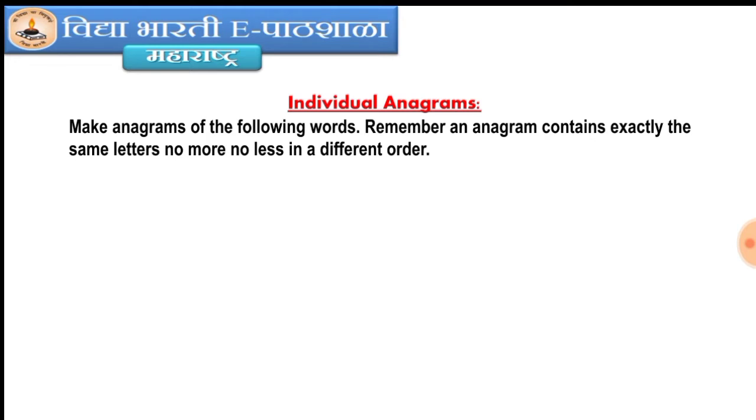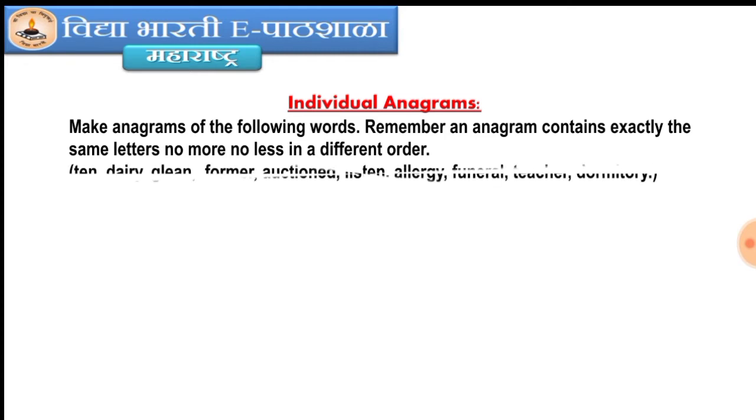Now next, individual anagrams. Make anagrams of the following words. Remember, an anagram contains exactly the same letters, no more, no less, in a different order. That is called individual anagrams. Ten, dairy, glean, farmer, auction, listen, allergy, funeral, teacher, and dormitory.